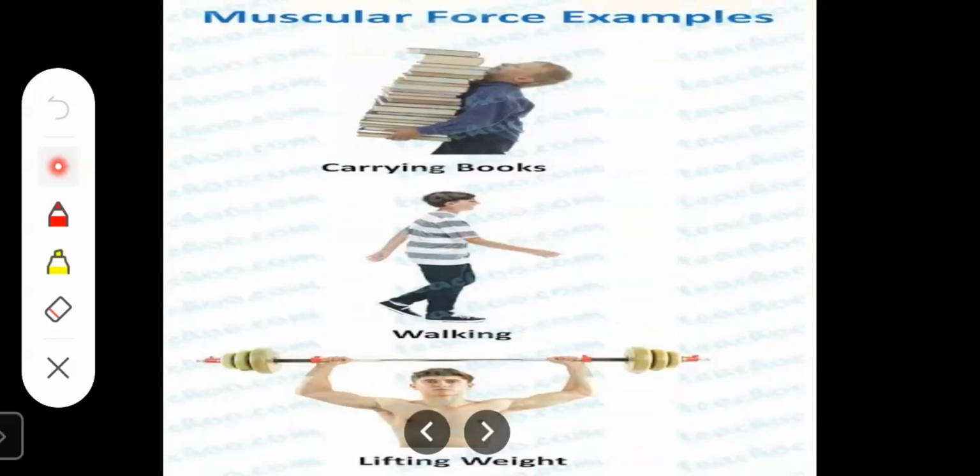Muscular force. Now what is muscular force? It is a force that results because of the action of the muscles. Yes, so muscular force results because of the action of the muscles.